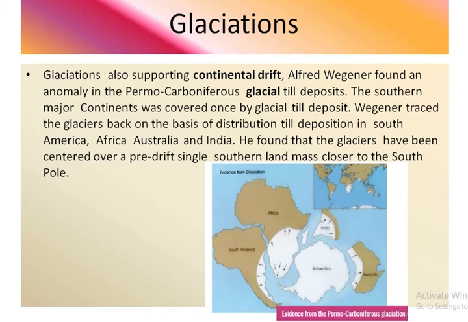Wegener traced the glaciers back on the basis of distribution of till deposition in South America, Africa, Australia and India. He found that glaciers had been centered over a pre-drift single southern landmass closer to the South Pole.